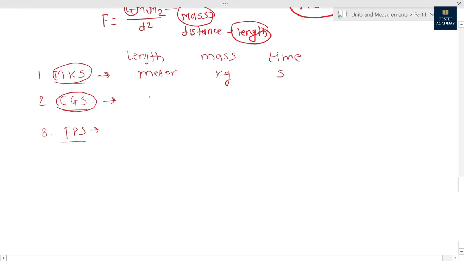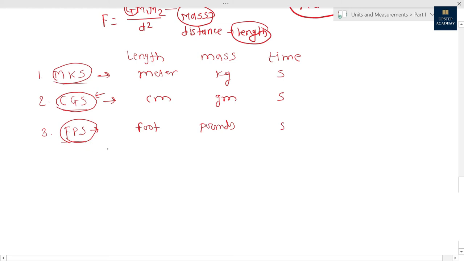If we measure length in centimeter, mass in grams, and time in seconds, then that system will become the CGS system. What will be the FPS system or British system? If we measure length in foot, mass in pounds and time in seconds, then that system will become the foot pound second system.